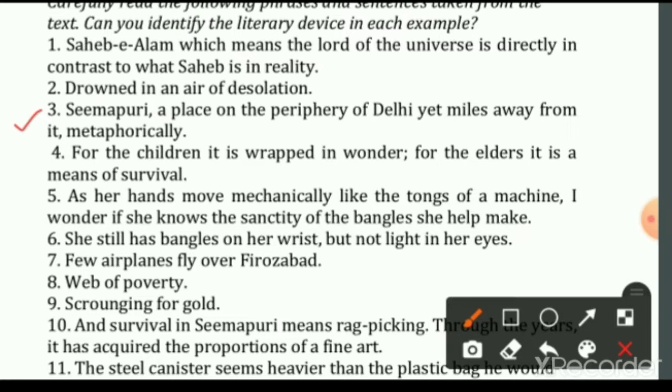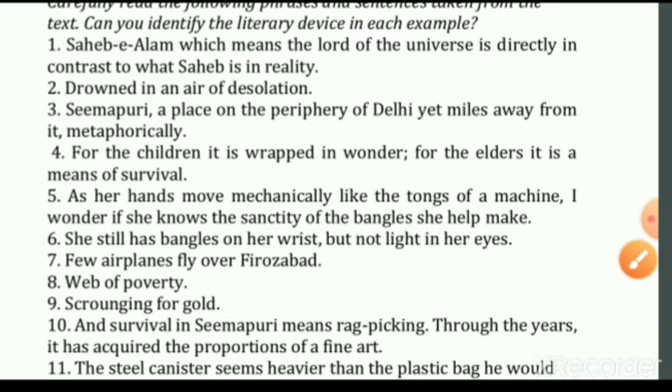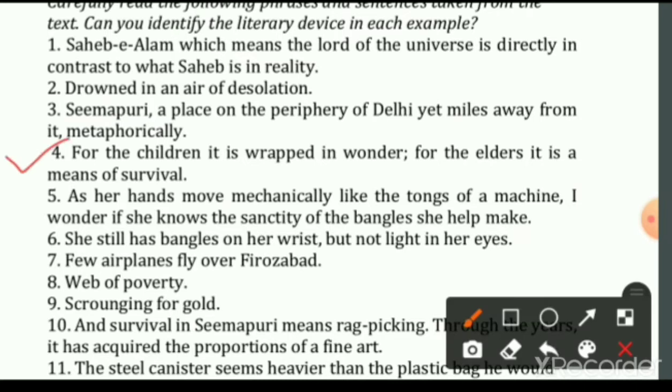Okay, now here the author has used the literary device antithesis. Antithesis is a literary device where two opposite ideas are used together for contrasting effects. And here the two ideas are Seemapuri and Delhi. And here the author is using them and showing contrast. Okay, because Seemapuri is a place where the rag pickers live, and Delhi is a place which is called a Metro City.